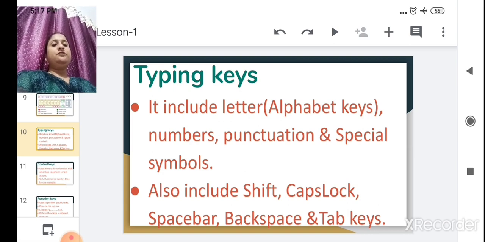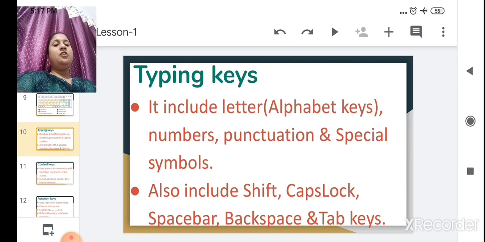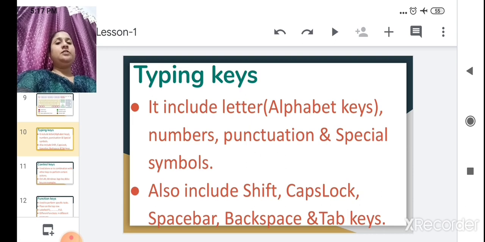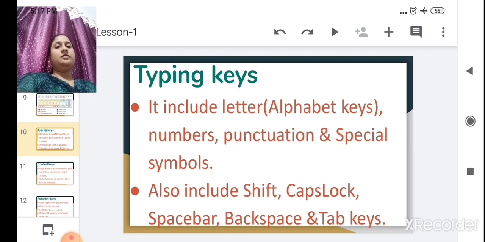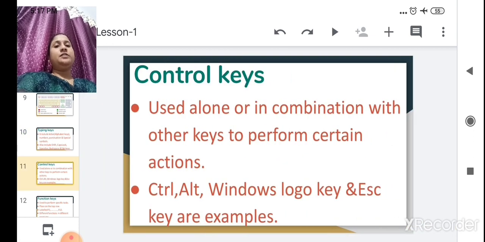Shift is used to write a capital letter or upper character. Caps lock is used if you want to write a full sentence or a full paragraph in capital letters. Space bar is used to give the space between two words. If you want to delete any letter or any word, backspace is used. Tab key is used to move to the next tab spot. For all these purposes these keys are used. Now we'll see next, control keys.